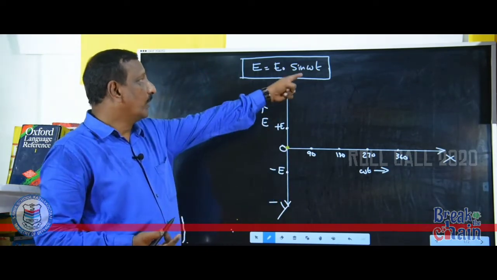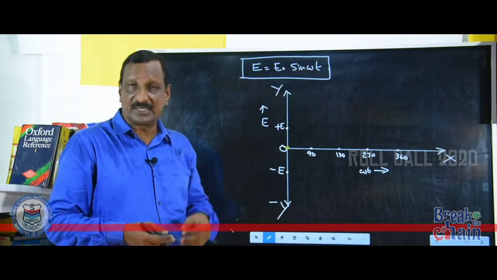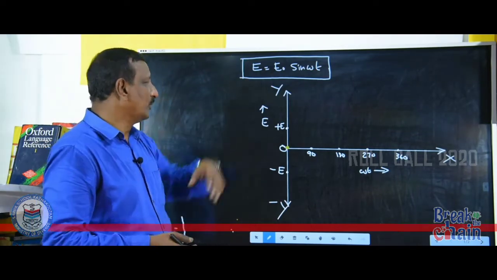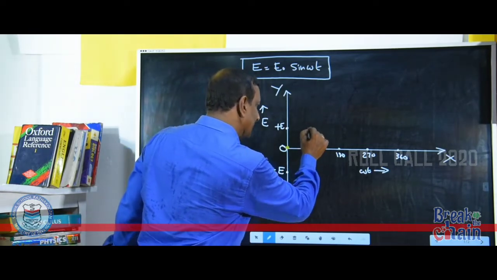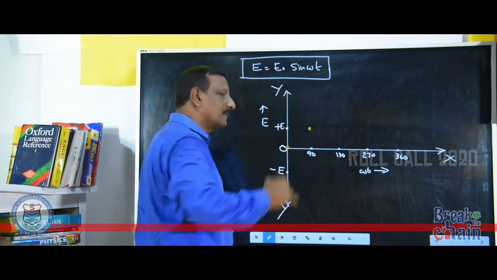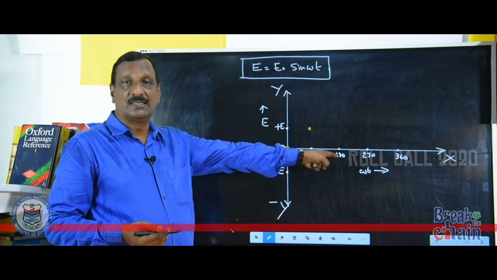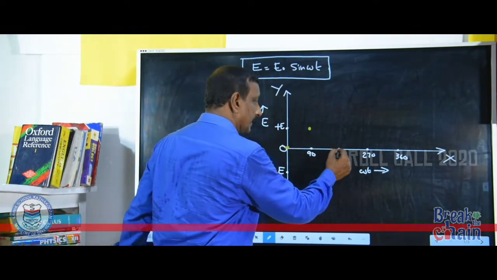Next, when omega t is 90, sine 90 is 1. Therefore E is equal to E0 into 1, so E is equal to E0. When the angular displacement is 90, the EMF reaches here. Again, when omega t is 180, sine 180 is again 0, so the EMF comes to this side.